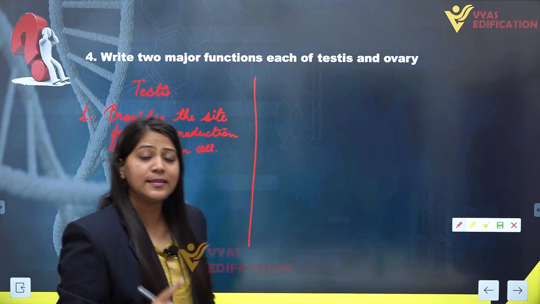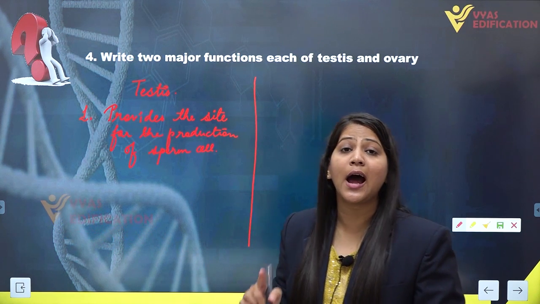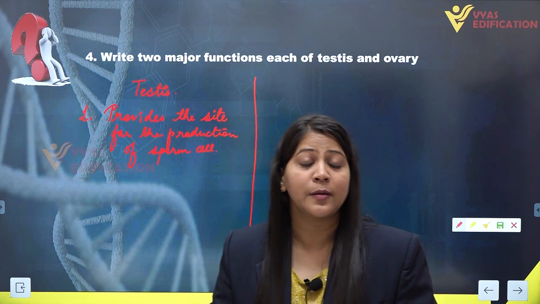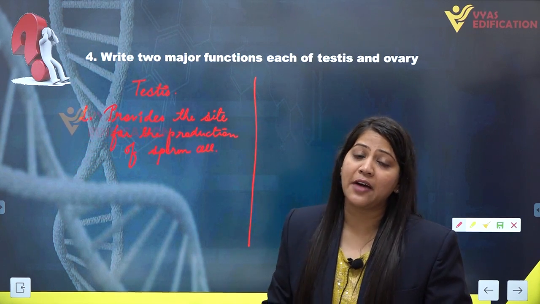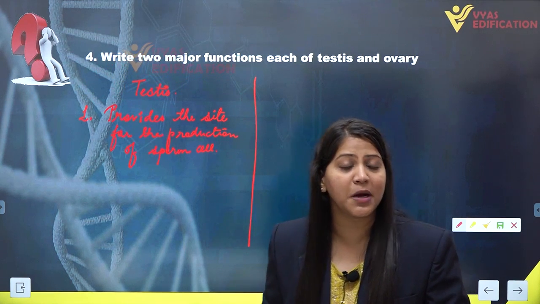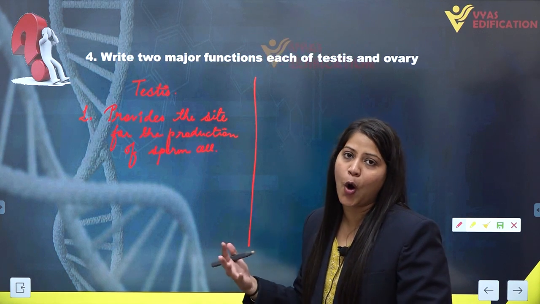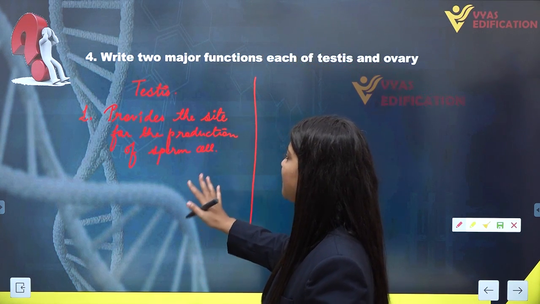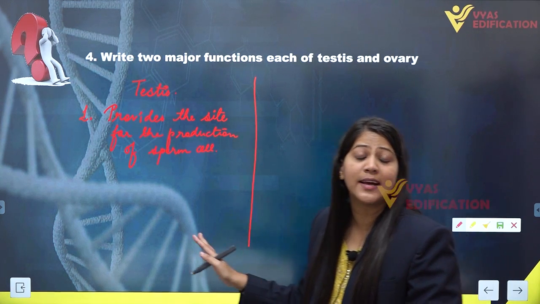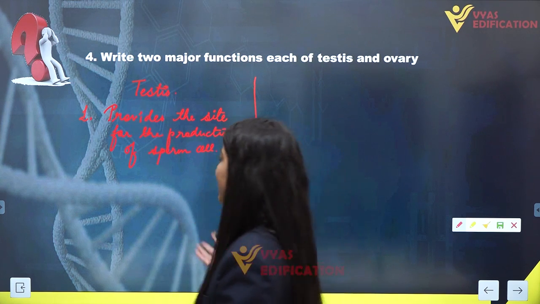The testis is a primary male sex organ inside which there are seminiferous tubules inside testicular lobules. Seminiferous tubules have specialized cells known as spermatogonia. These spermatogonia give rise to sperm cells or male gametes. So this is the first function of testis, that it provides the site for the production of male sperm cells or male gametes.